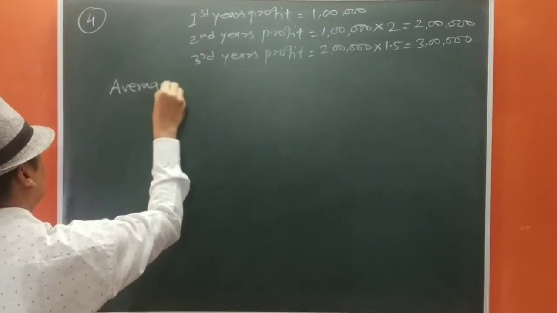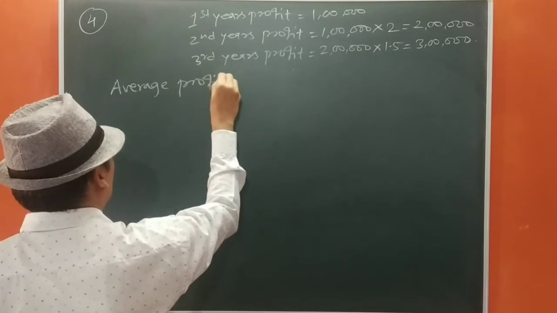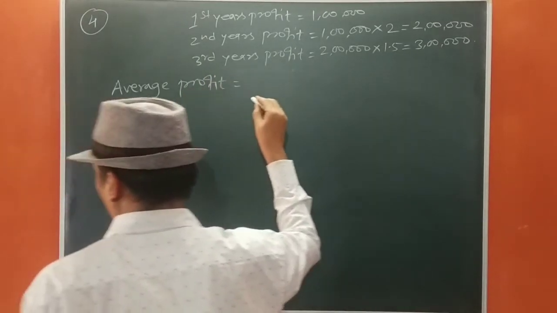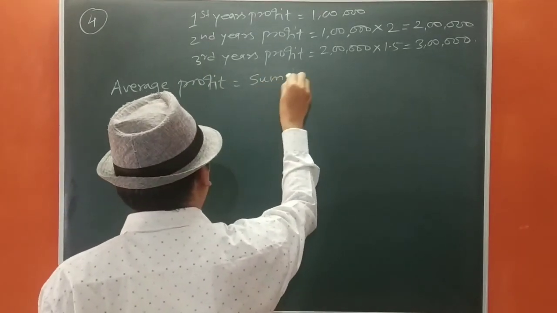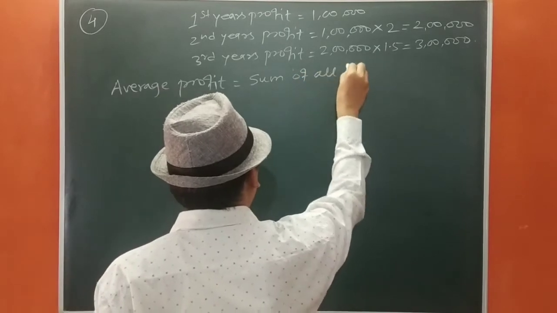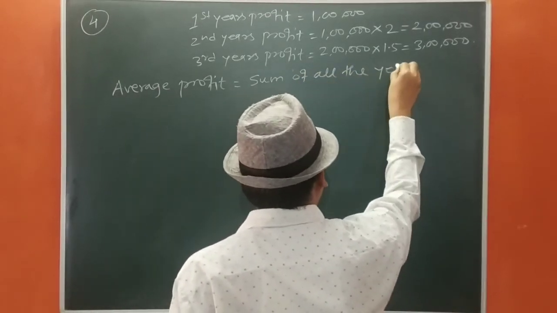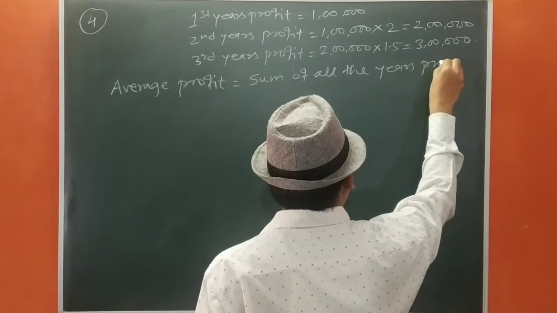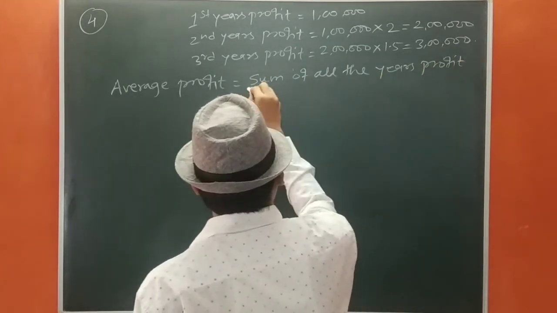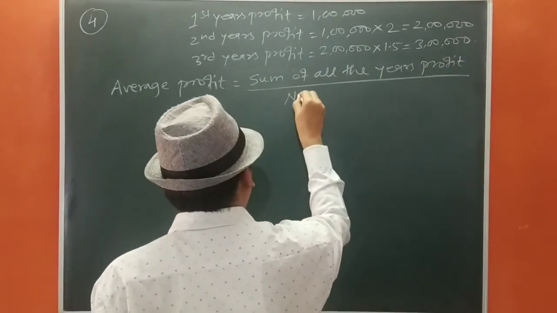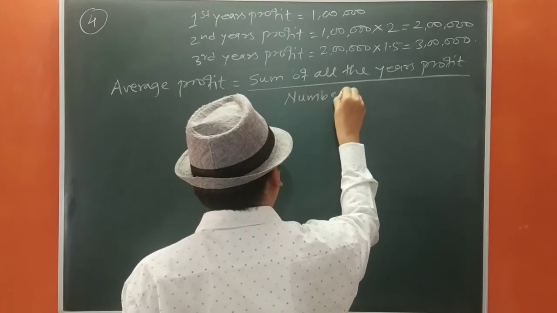Average profit equals to sum of all the years profit upon number of years.